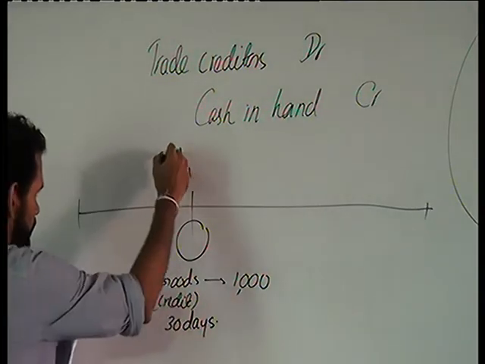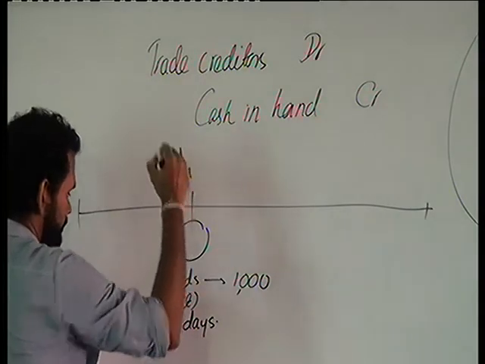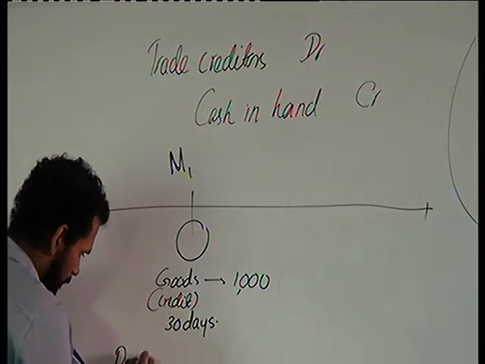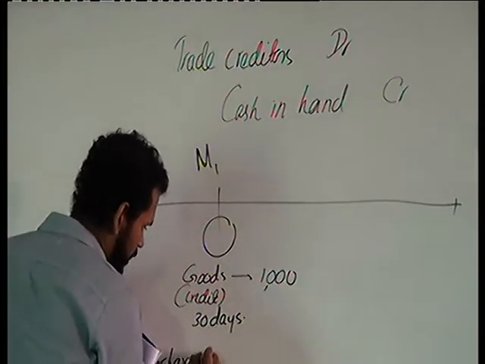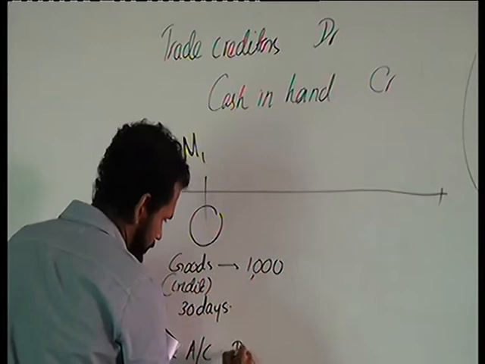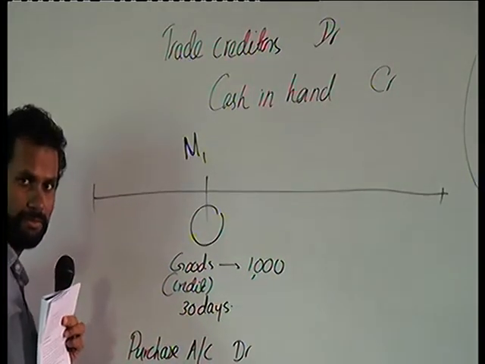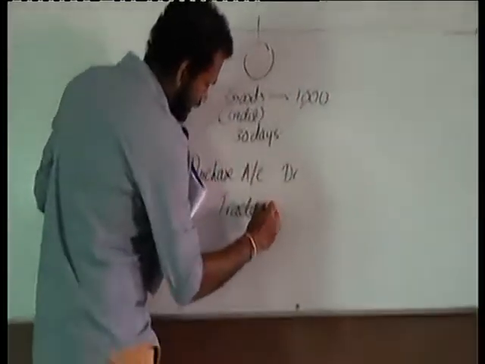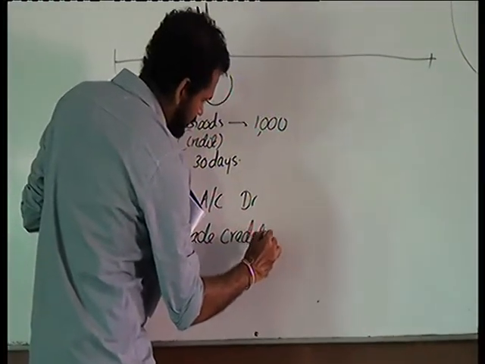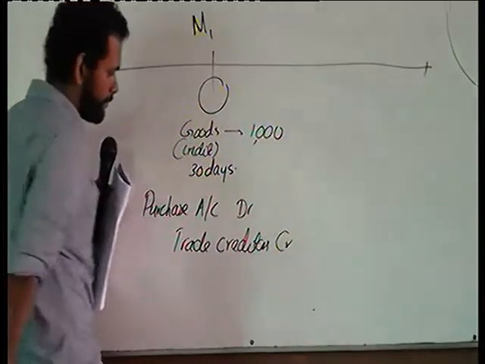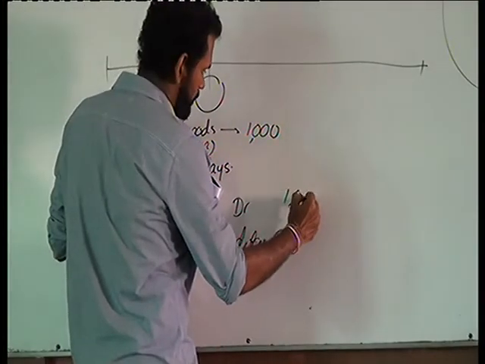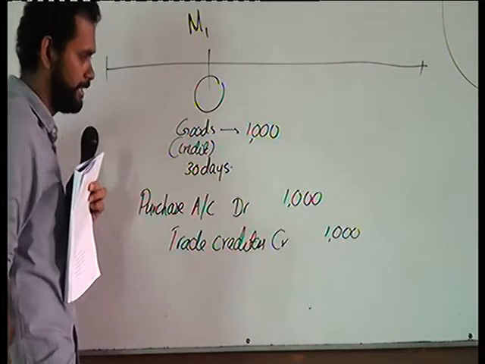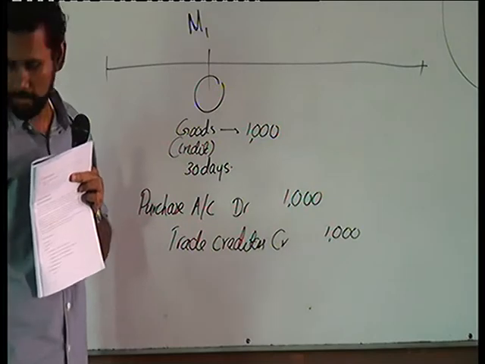So in month 1, what will be our double entry? Here what we are going to do is purchase account debit. We are purchasing, sir. And then we are going to credit the trade creditors account. So purchase account debit by 1,000 rupees and trade creditors account credit by 1,000 rupees.